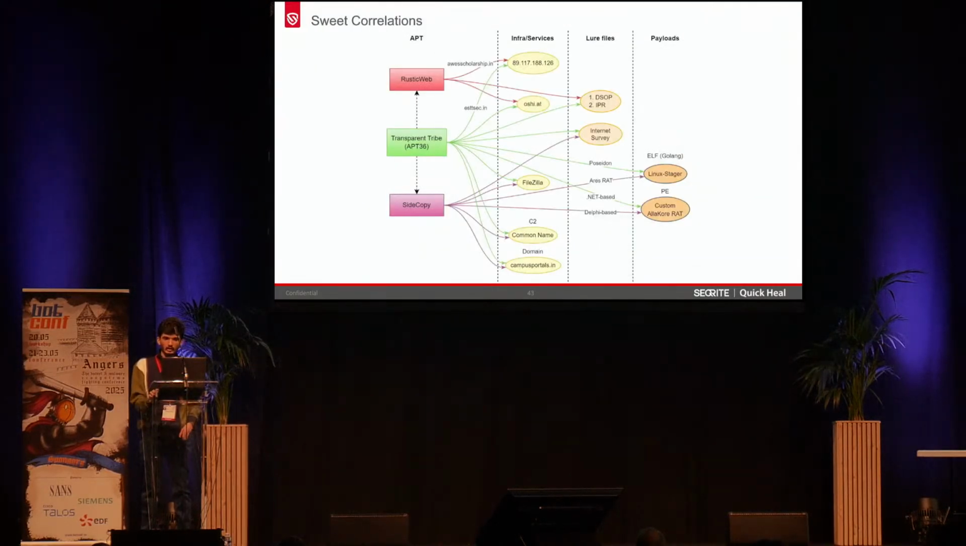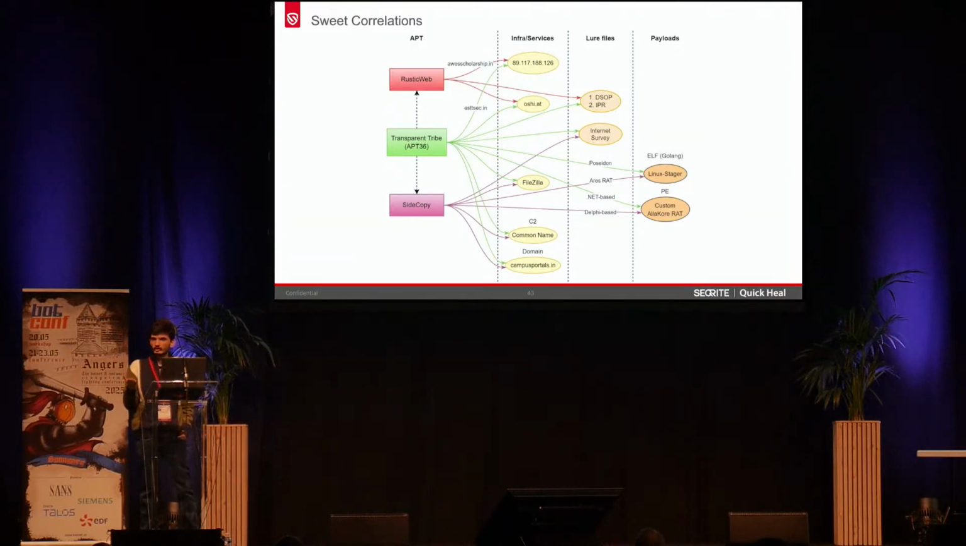So these are all the correlations that we have observed between APT36, SideCopy, and RusticWeb, where you can see the infrastructure and services like the C2 address, the exfiltration services like Oshi.at, even Firebase. It was also using FileZilla for FTP-based exfiltration of documents, the C2 commands, and the common name that we have observed, and the domains where multiple payloads were shared, having been correlated.